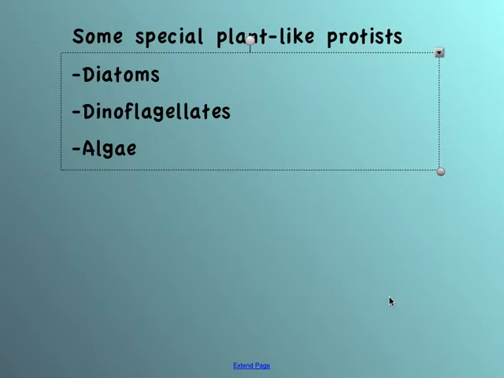Sometimes if you eat shellfish that have taken in these red tides or consumed a lot of these, it could be very unhealthy because of the chemicals that they absorb. We see them in a number of different places, and they can be harmful to the plant environment. We are more familiar with green algae.